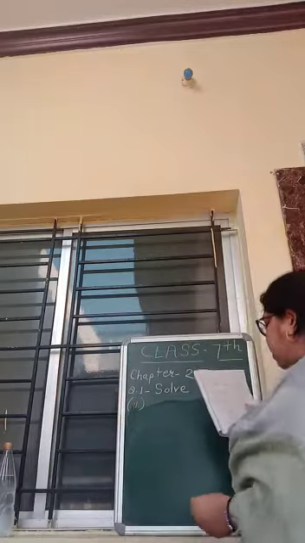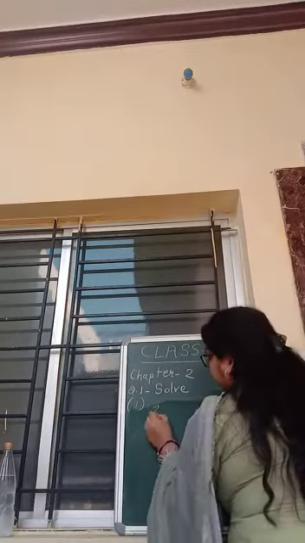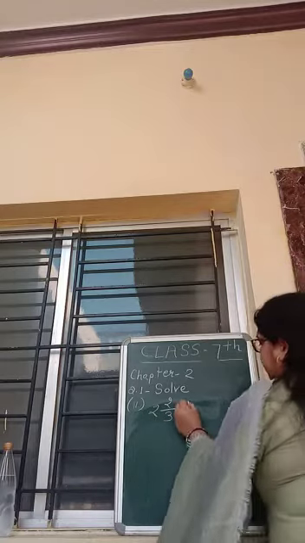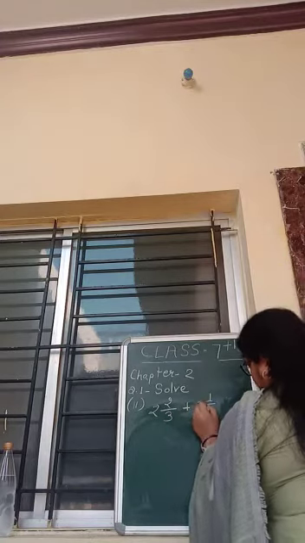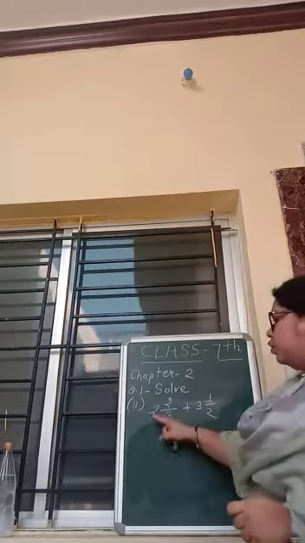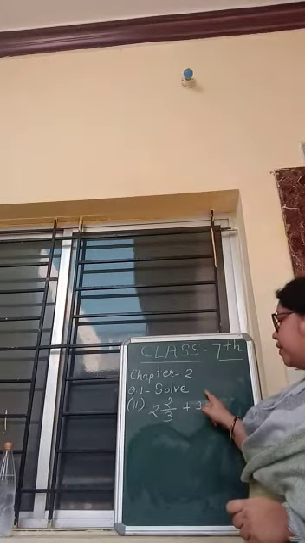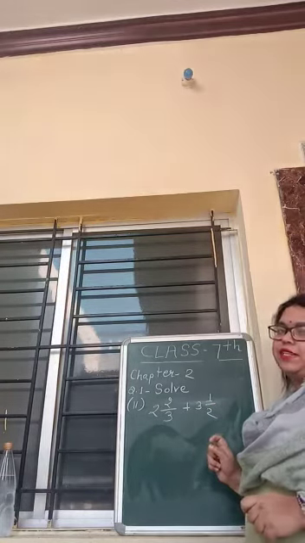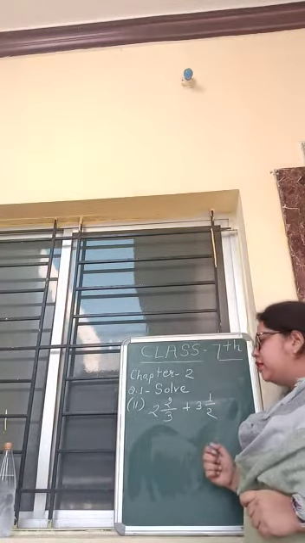Now, the second question is 2 by 3 plus 3 1 by 2. 2 by 3 plus 3 1 by 2. What is this? Mixed fraction.